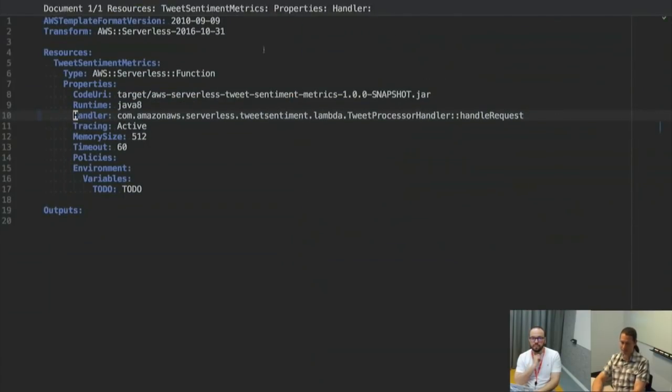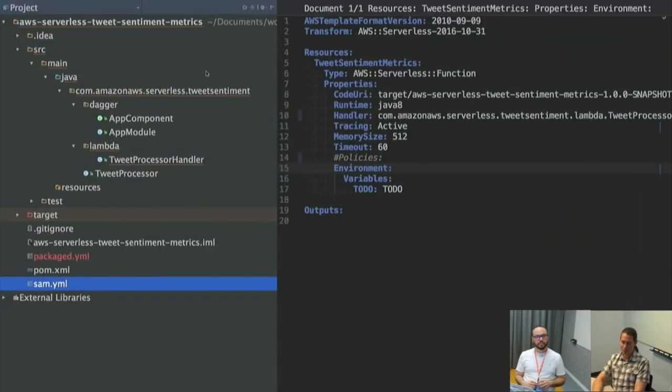Okay, so that tells it this is the code bundle, and in that code bundle you're going to look for this class and invoke this method in a Java 8 runtime environment. I also just noticed in the meantime, there are no policies in there. Maybe we just comment that out for now? Sure, we can add that later. There's also really no environment variables here. I should talk about environment variables and what I do with that, since we talked about structure a little bit, because I don't think this app's really going to use any.